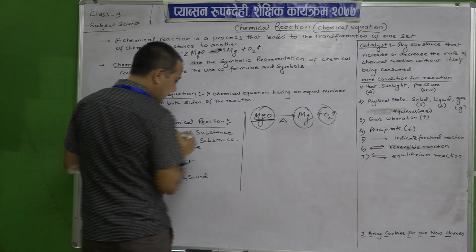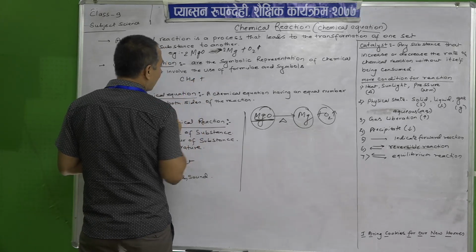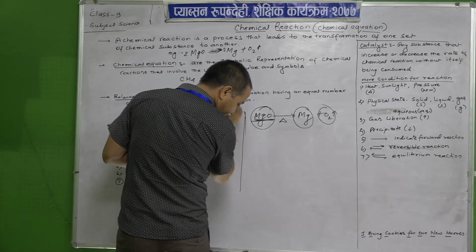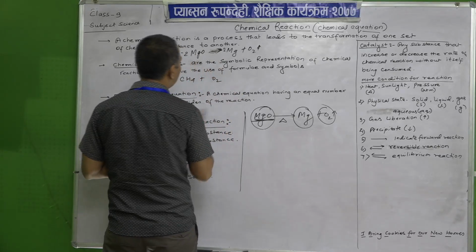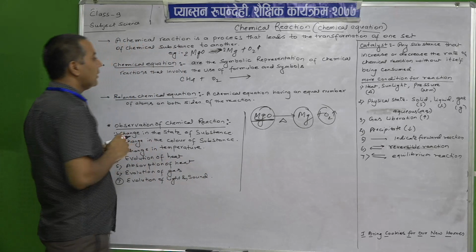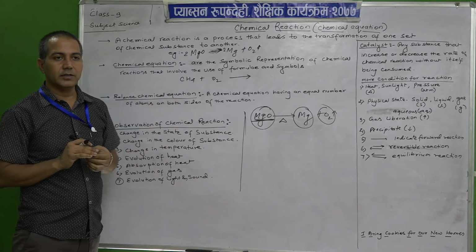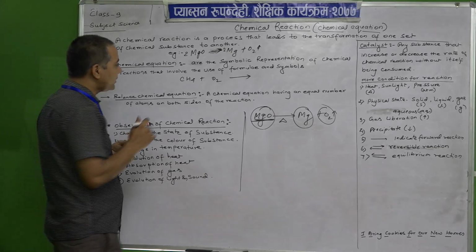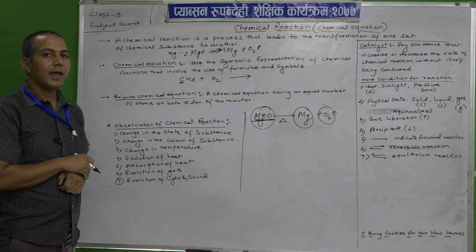Let us take one example. Methane, when it reacts with oxygen. A molecule of methane reacts with oxygen. So, what is the amount of carbon here? Carbon, atomic number.